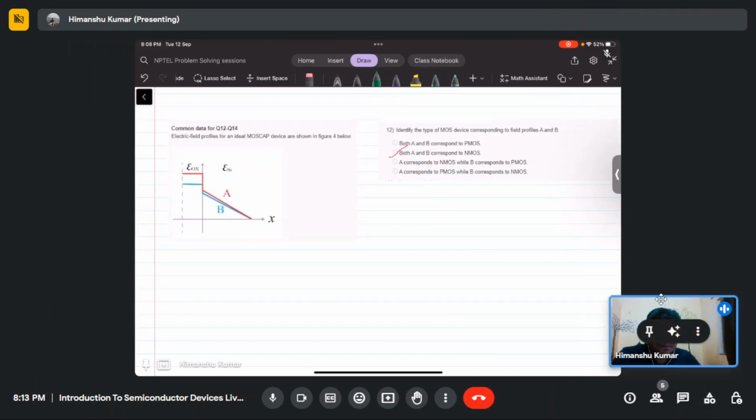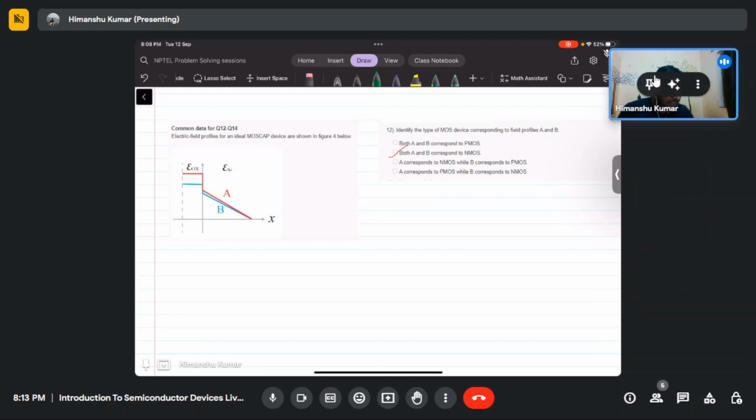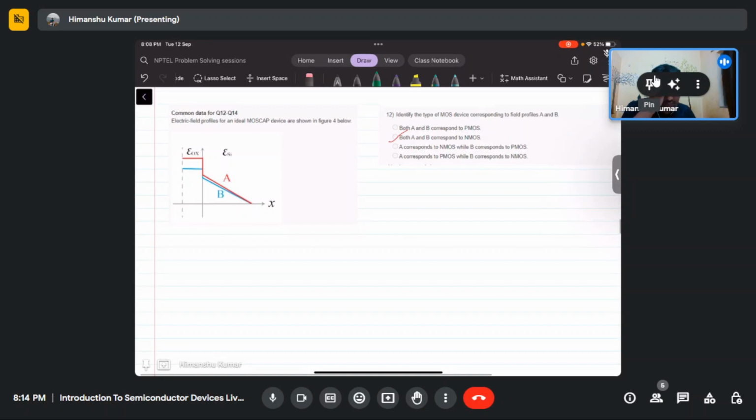So let's just move to the next problem. The electric field profile for an ideal MOSFET device are shown in figure 4 below. Identify the type of MOS device corresponding to the field profile in A and B.